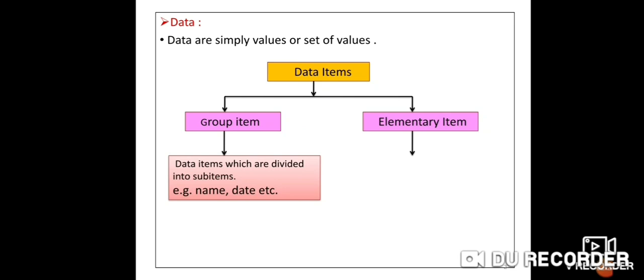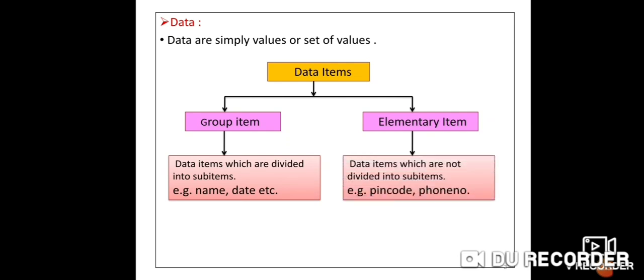And what is meant by elementary atom? Elementary atom means data cannot be divided into subatoms. For example, pin code. Pin code is unique and is not divided into subatoms. Another example is phone number. Phone number is also unique. Unique means it is an identification number.